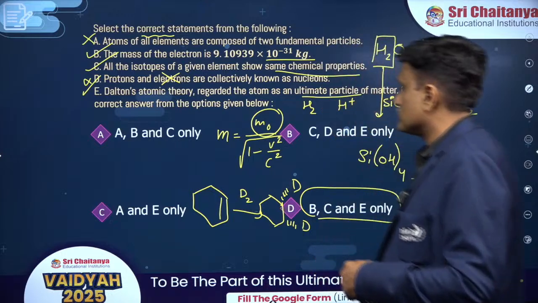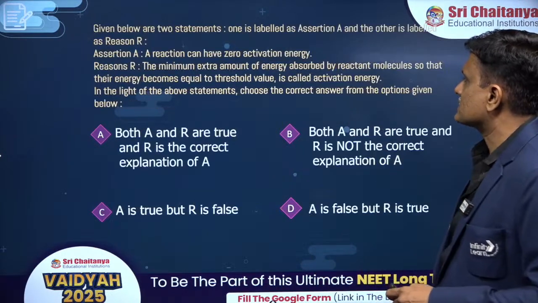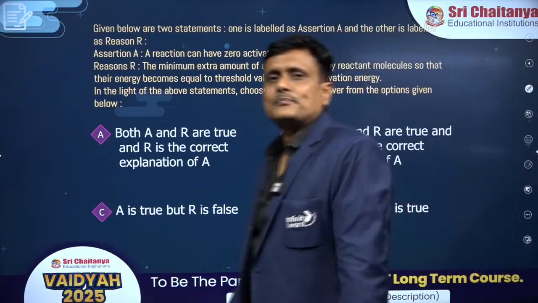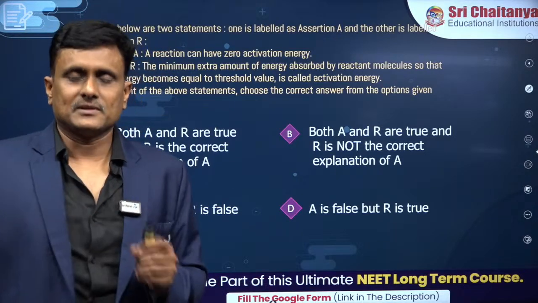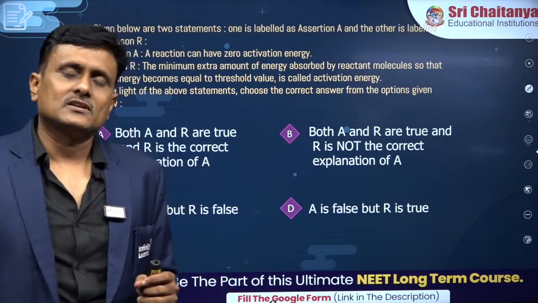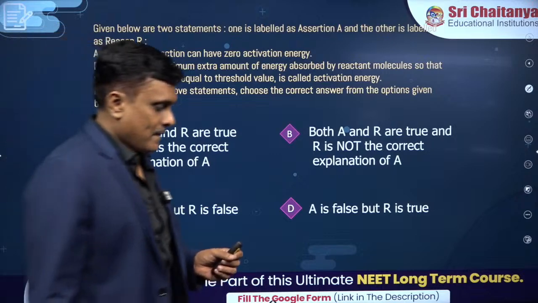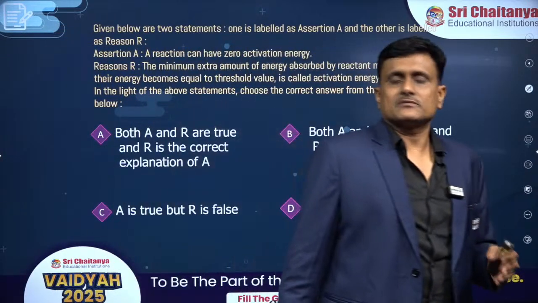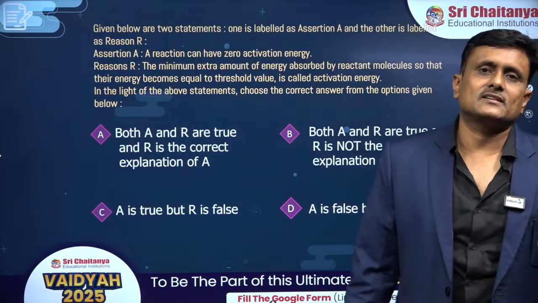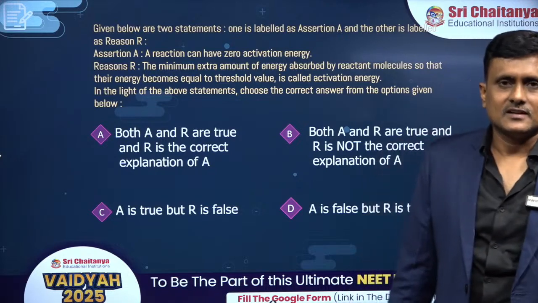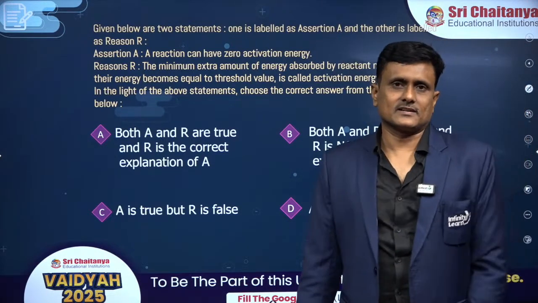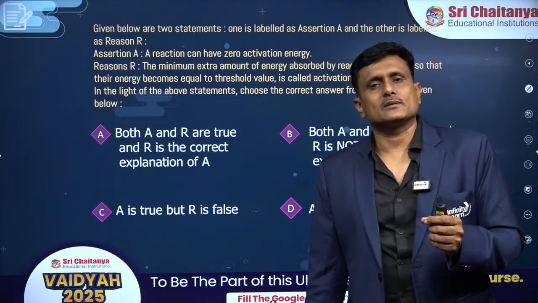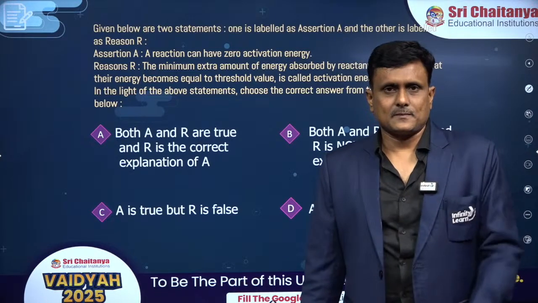All right, so let's move on to the next slide. Look at the next slide. This question is basically from chemical kinetics, and it is about the collision theory or Arrhenius equation, which is your favorite part of chemical kinetics, isn't it? That theory says that increase of temperature increases reaction rate. And we also study about the activation energy.